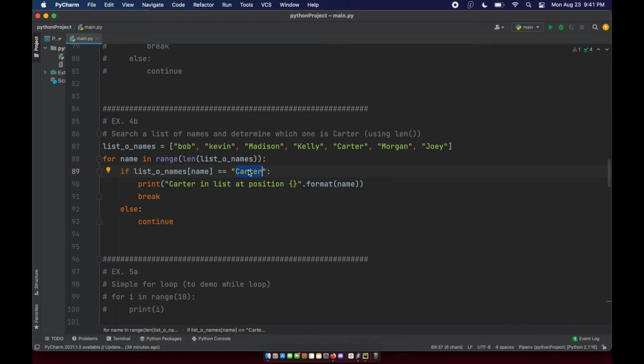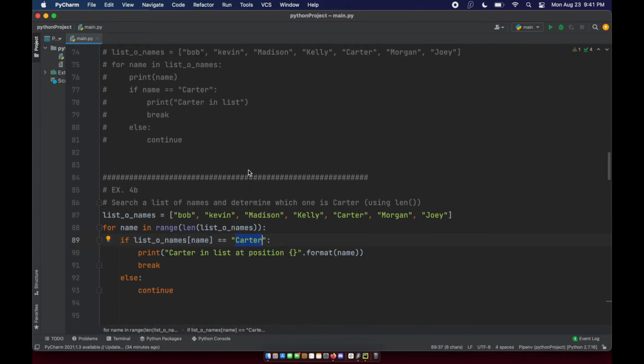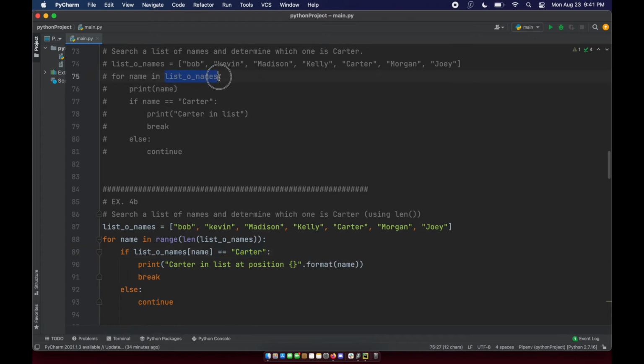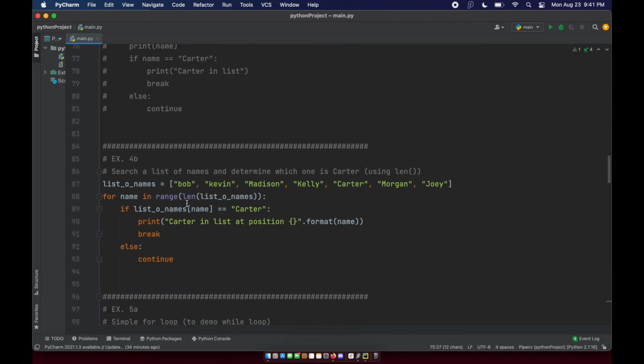This time the iterator is different. In the last example, we were iterating directly over the list, so the iterator's value was Bob, Kevin, Madison, right? It was each value in the list. Now we're using a different method called len, or length. Not entirely sure if we've used it in any of my past videos, but len stands for length. So if we put it on a string or a list, it's going to tell us the length of that object.